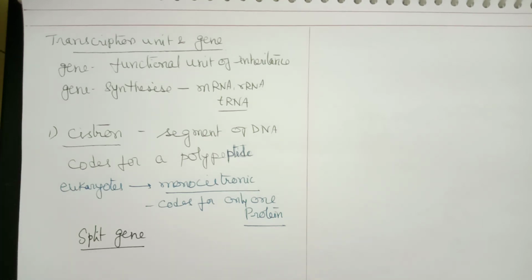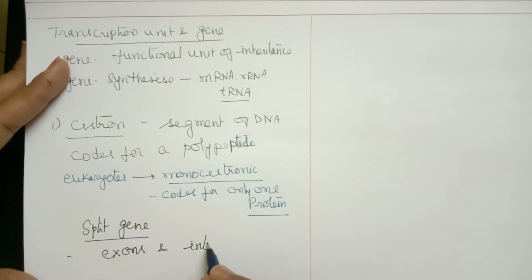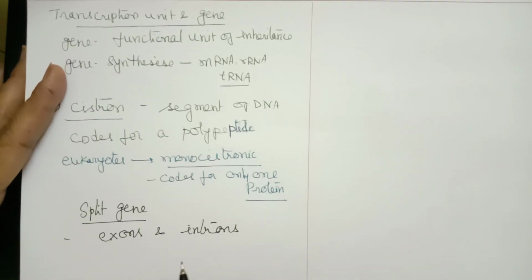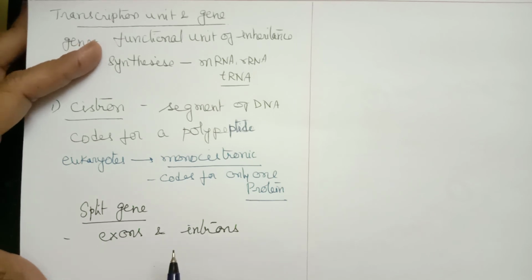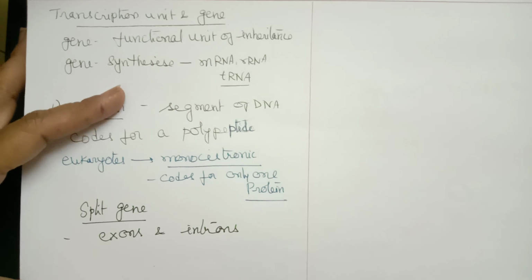So what is the split gene concept? In eukaryotes, the gene consists of two sequences, exons and introns. Introns are called intervening sequences. They interrupt the gene.